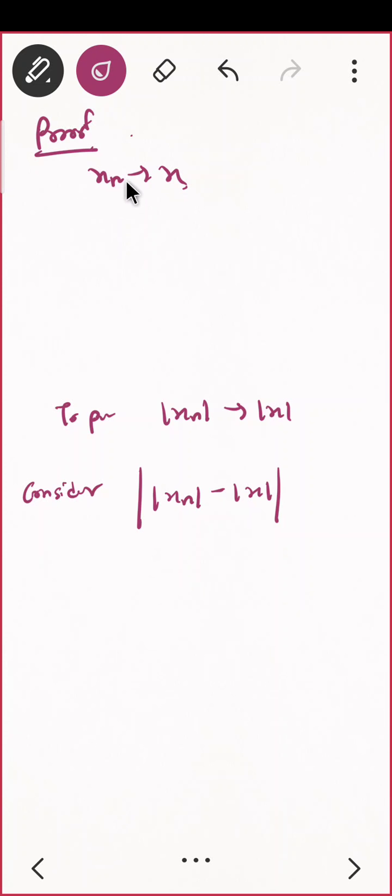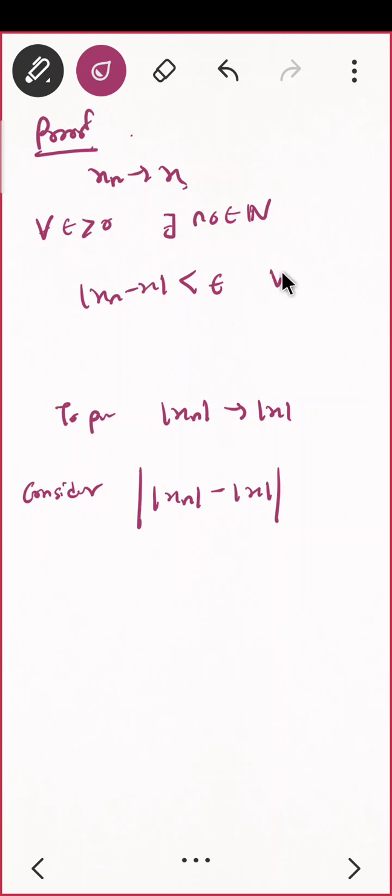Right? And let me write the definition. For all epsilon positive, there exists n naught belongs to natural number such that mod xn minus x is less than epsilon for all n greater than equal to n naught. Correct? This is the definition. To prove mod xn converges to mod x, I have to start with mod of mod xn minus mod x.